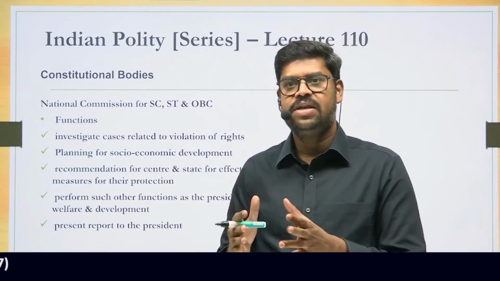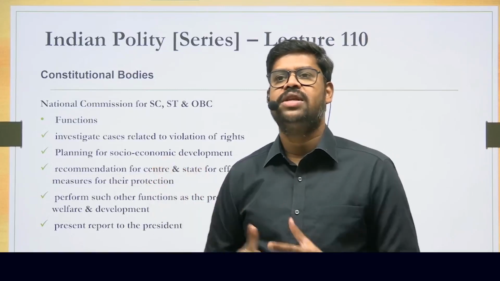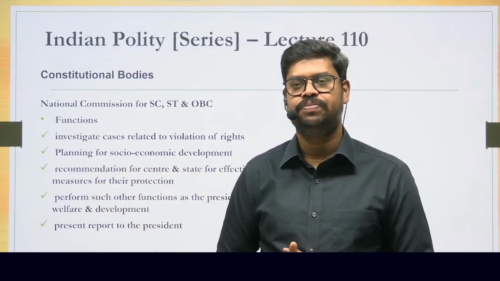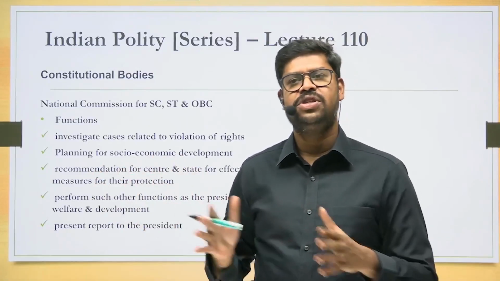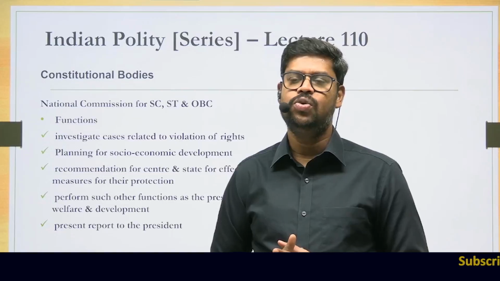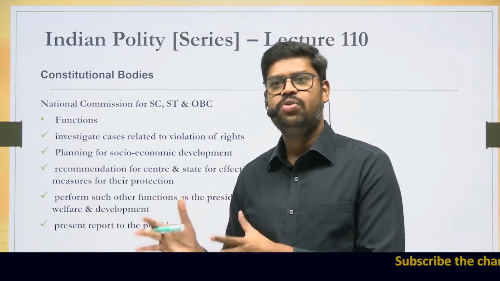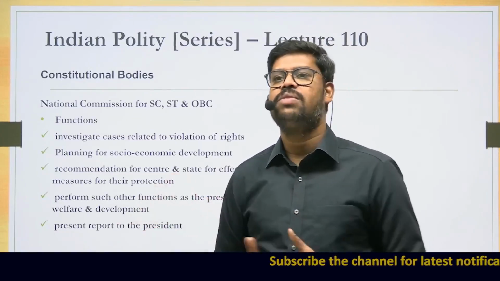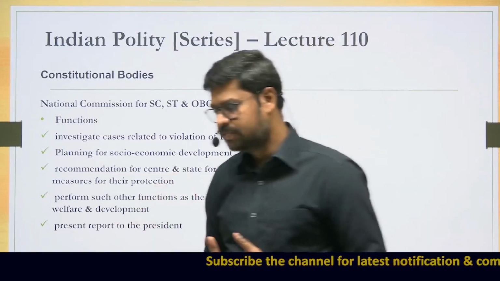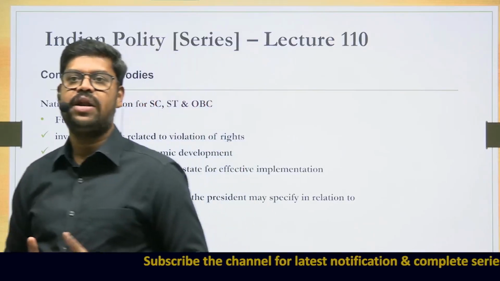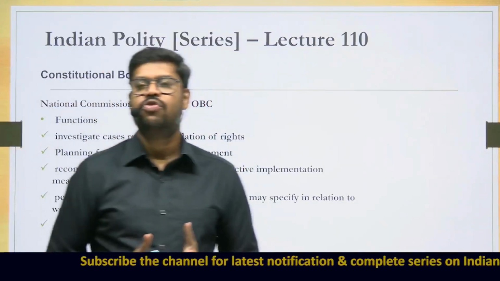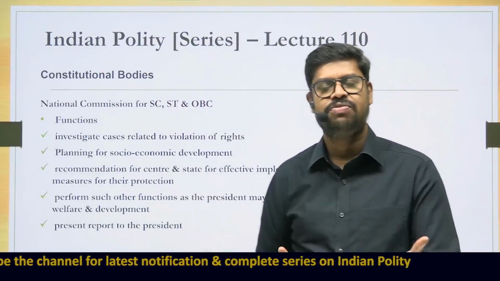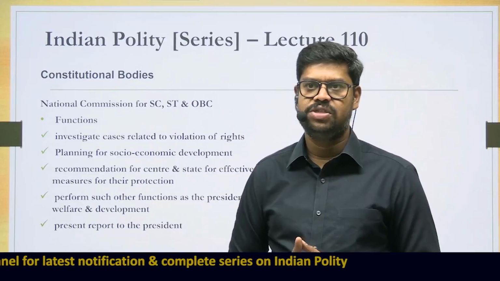And to oversee that, the Constituent Assembly thought that there is a need for a special officer, which was later made a multi-member body and it became a commission. So the primary function of all these commissions is to look into whether the respective categories of people are exercising and enjoying the rights that are given to them under the constitution. Say for example, untouchability is a fundamental right under the constitution. So therefore, the commission might see whether somebody from these categories of people is subjected to the practice of untouchability.